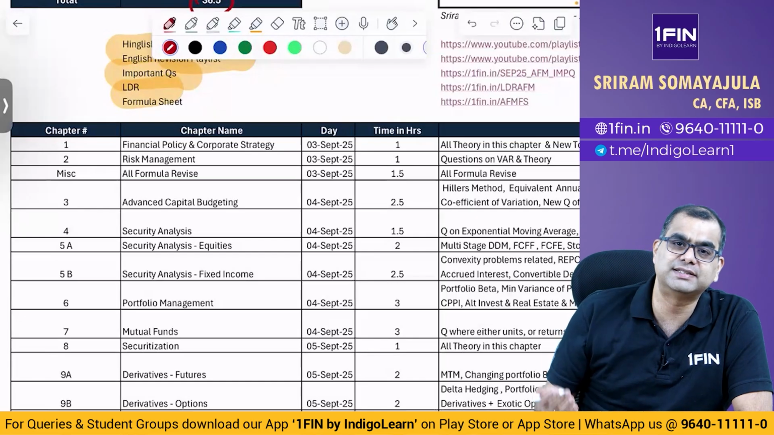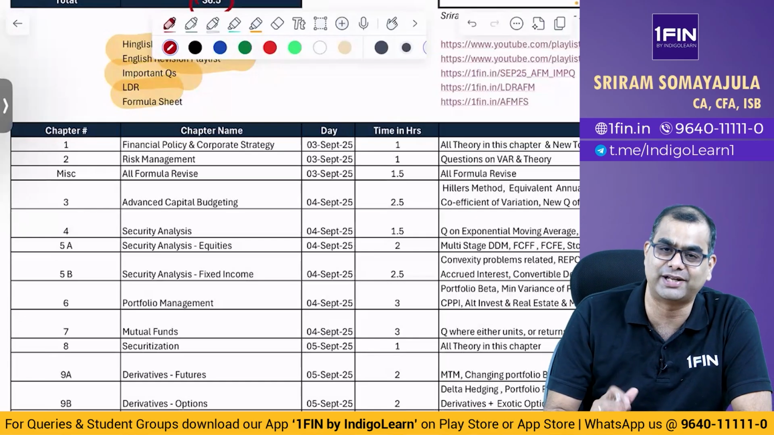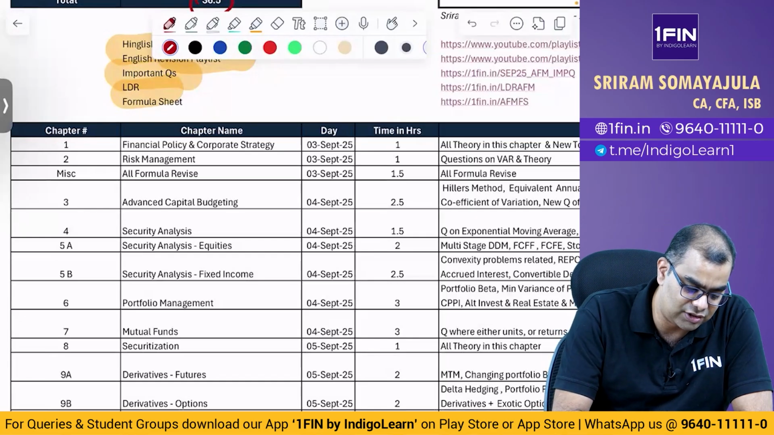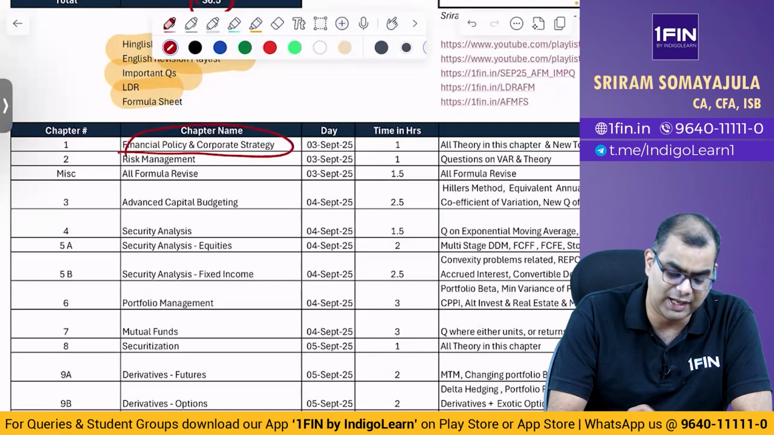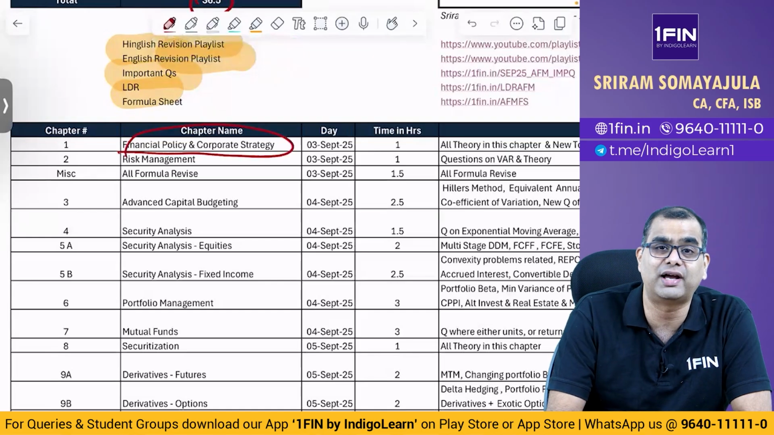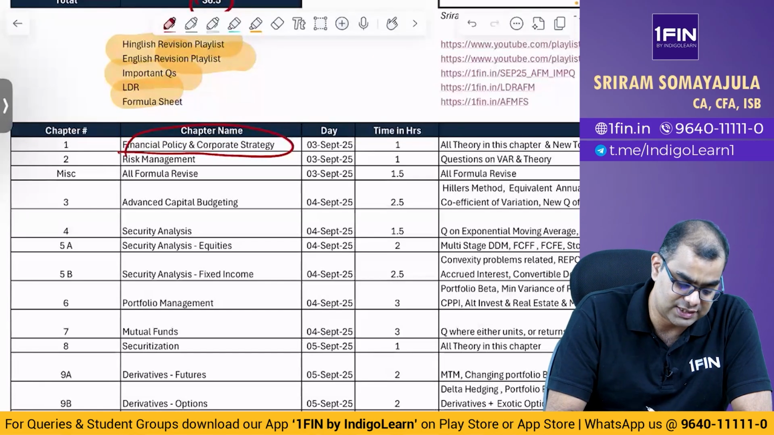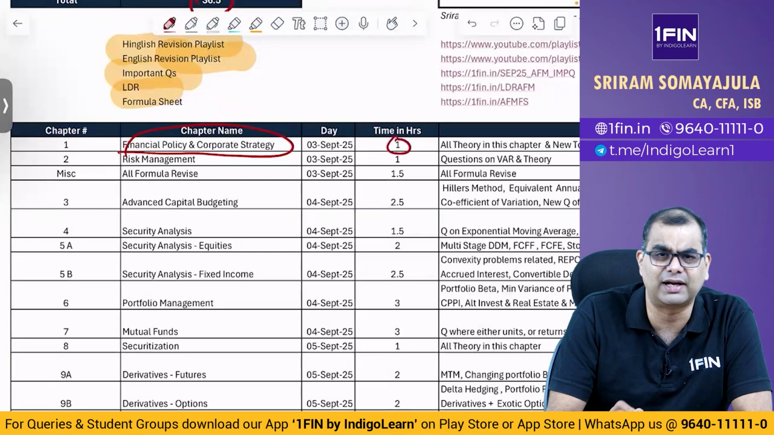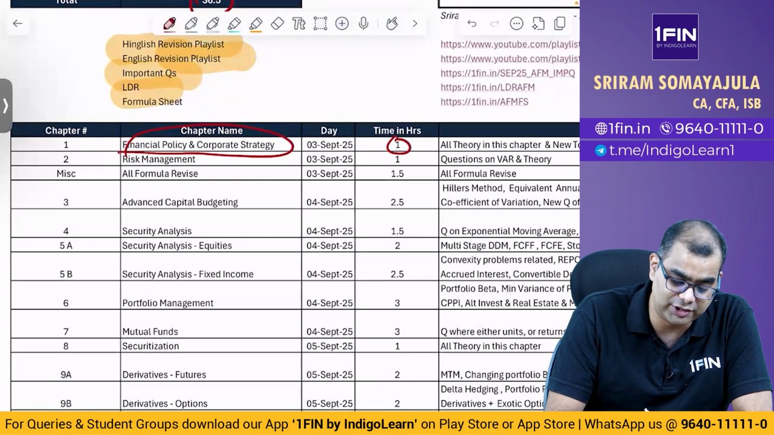Please don't directly jump into the Forex chapter. That is my request. I know a lot of people want to do that. So first start off with your financial policy corporate strategy. I know it sounds boring, but then you also have high motivation on that day. Start with financial policy corporate strategy, spend an hour going through all the key points.